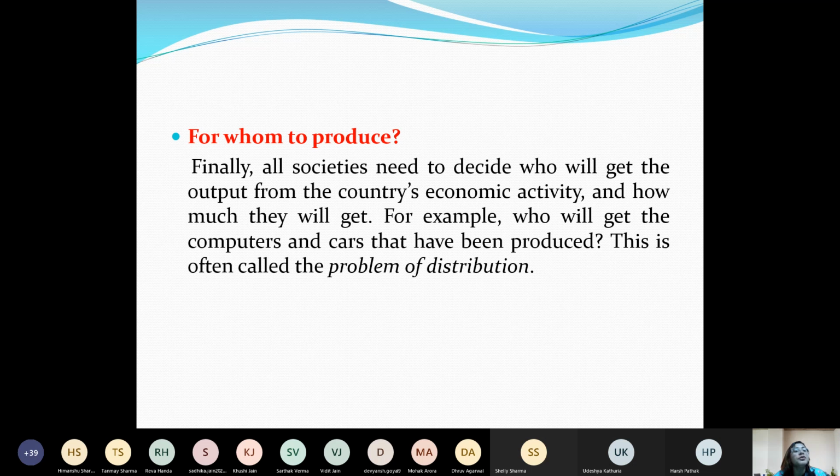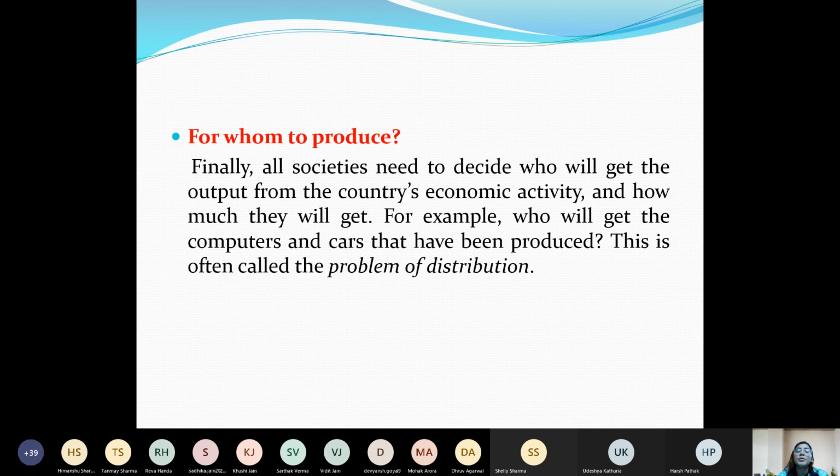Otherwise what is happening, if a product is produced but at a higher price, that means it will be available for only a specific segment of the economy, or only the high income strata of the economy, and lower income strata people will not be able to avail or cannot afford the product, right, because it is a high price product. So that's why it is a problem of economy, for whom it needs to be produced, right?